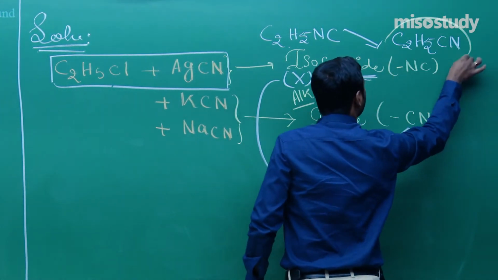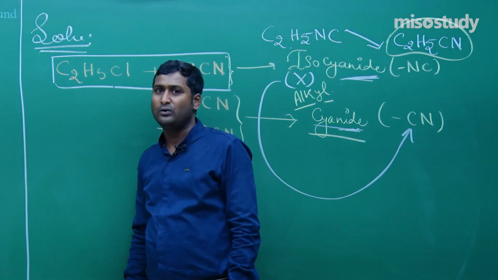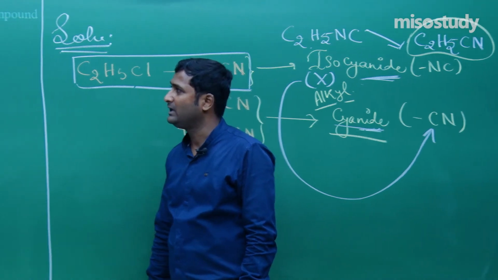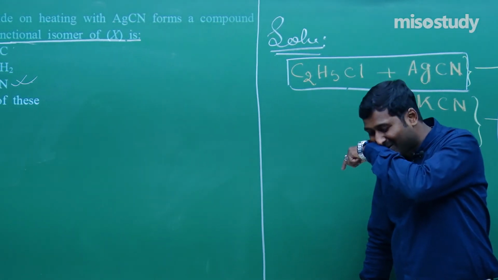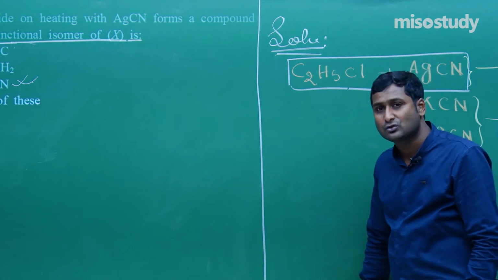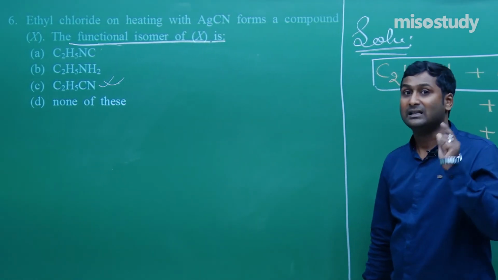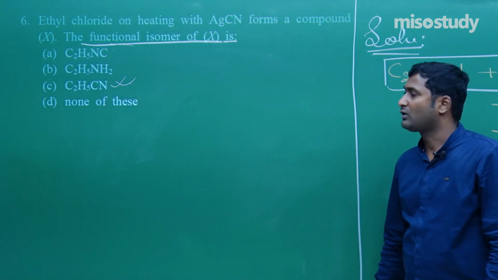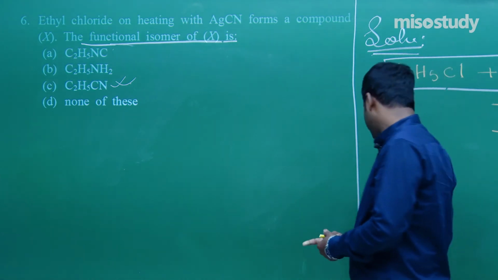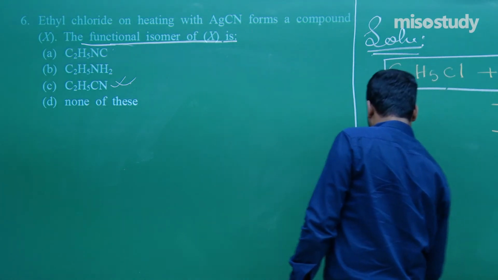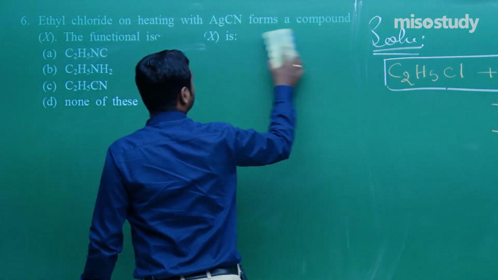This is the final answer. Clear? If you have any doubt, you can easily approach me. The question looks tough, but it's not tough. Sometimes a question looks easy, but it's not so easy. Read the question carefully, otherwise you will get the wrong answer. So for question number 6, C is the correct option. I'm going to rub this part and we'll discuss the next one. Wait for a moment.